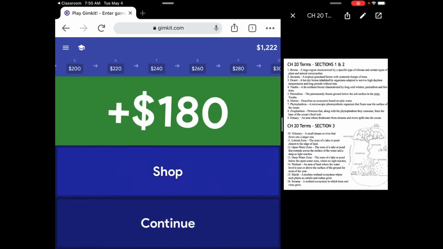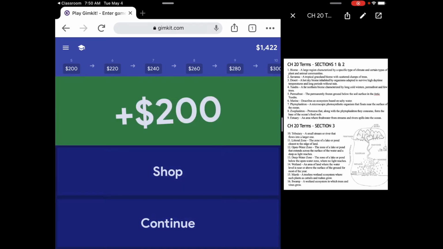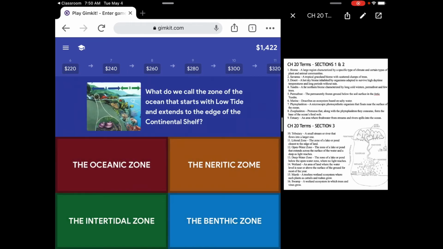There we go. Protozoa that, along with phytoplankton, they eat. So it's not phytoplankton, because they're eaten by them. It's zooplankton. The zone of ocean that starts with low tide and extends to the edge of the continental shelf. That's B, that's the neritic zone.